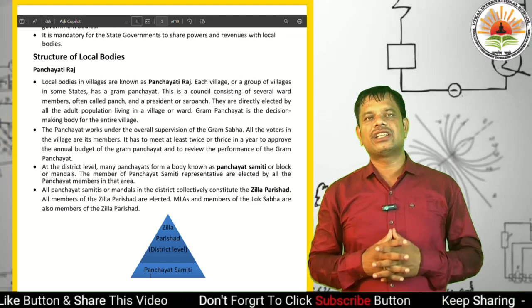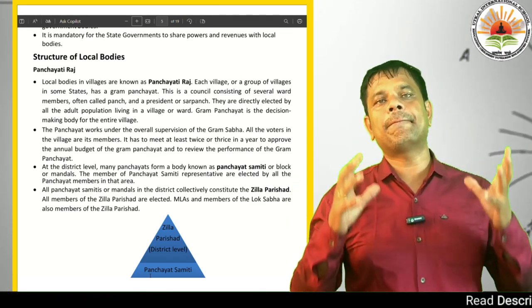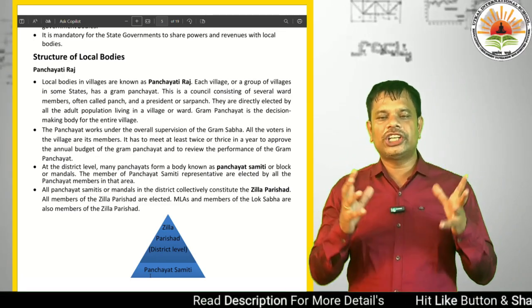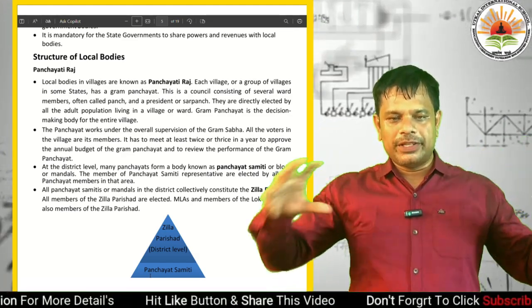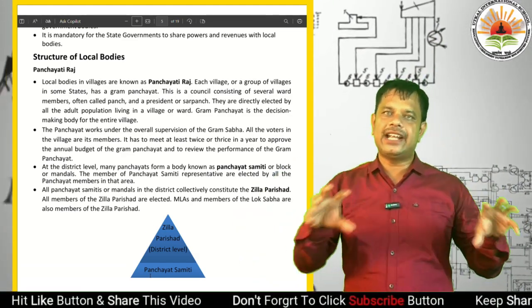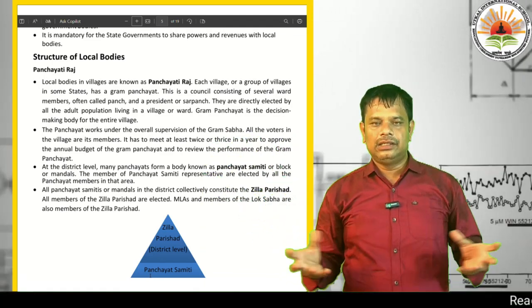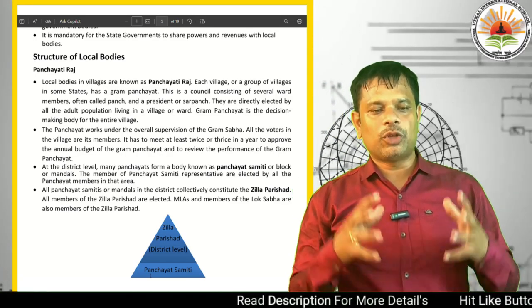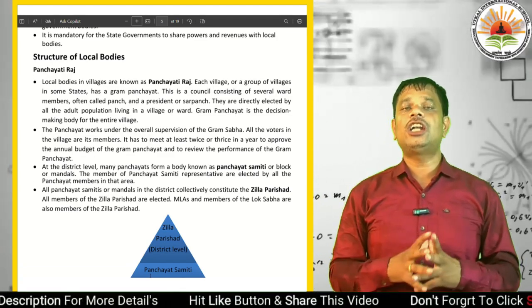Each village or a group of villages in some states has a gram panchayat. This is a council consisting of several ward members. The panchayat is divided into small zones known as wards, and the members from the wards are called ward members, often called panch.